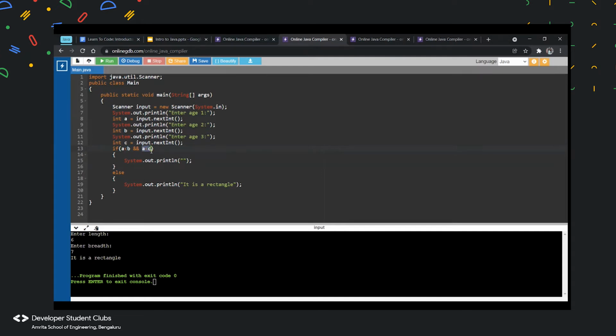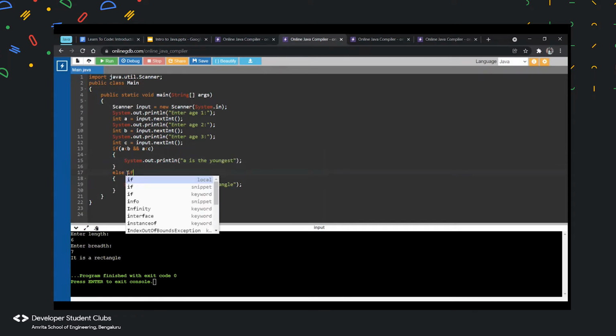Only if both of those are true, it will enter. If either one of these is false, it will not enter. So over here, only if A is less than B and A is less than C, it will enter. So I can say that A is the youngest.